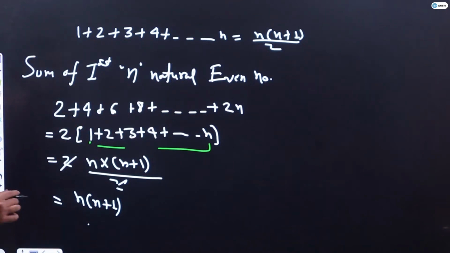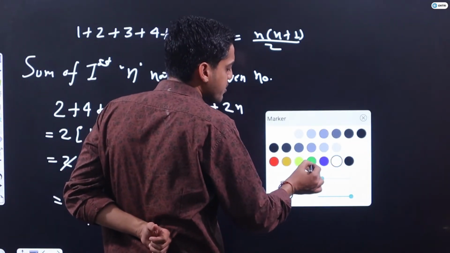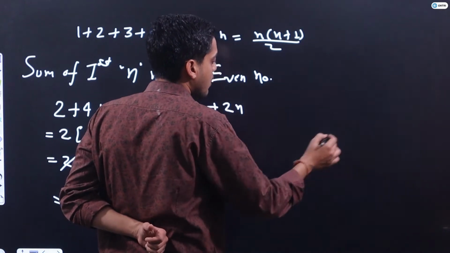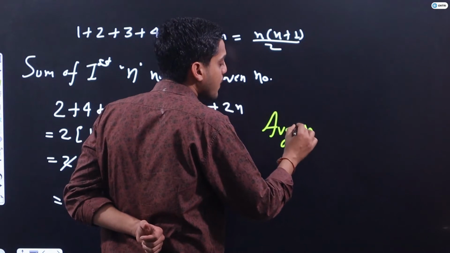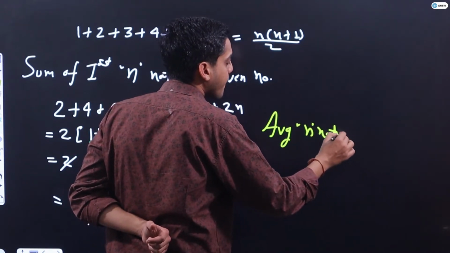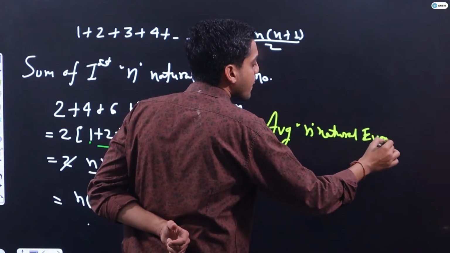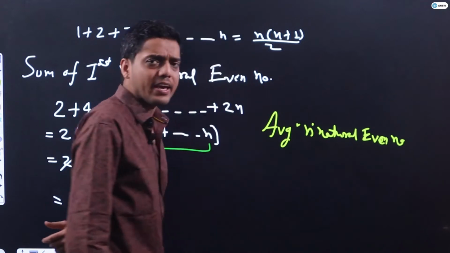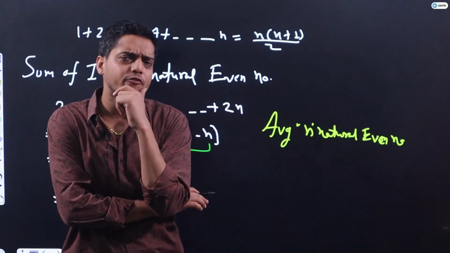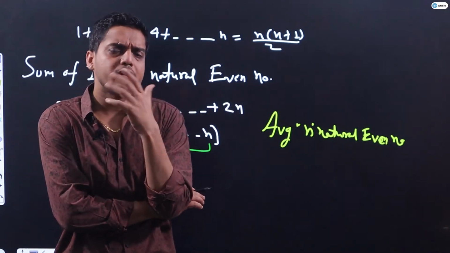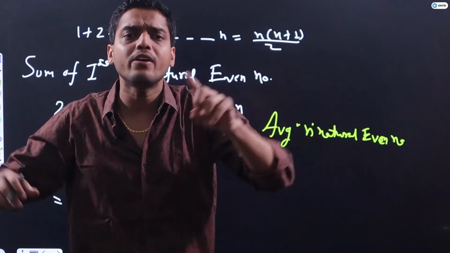And if I ask you what is the average of first n natural even numbers, guys? If I ask you the fundamental formula for average, the students will tell, sir, average we all know from the 5th class: sum of all the terms upon number of terms.